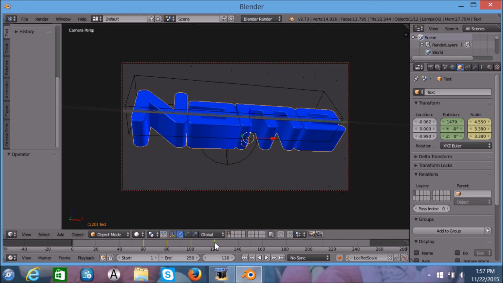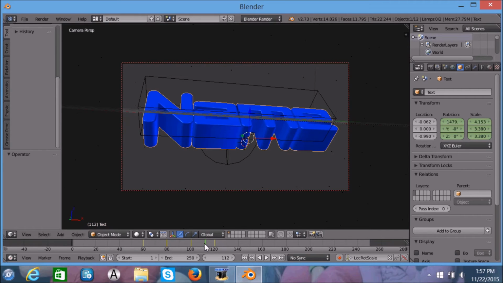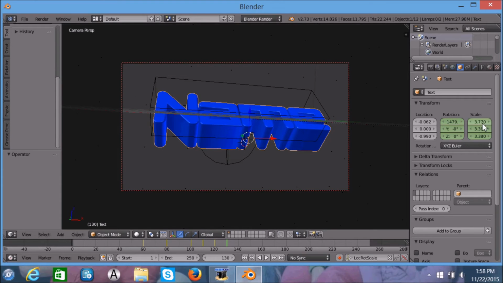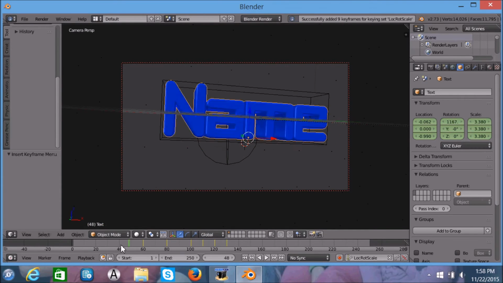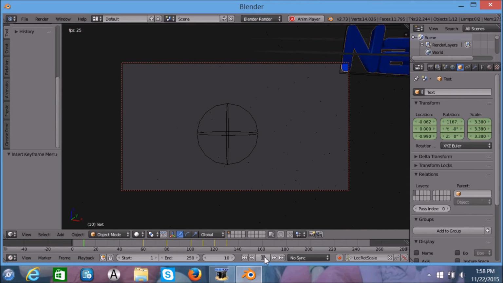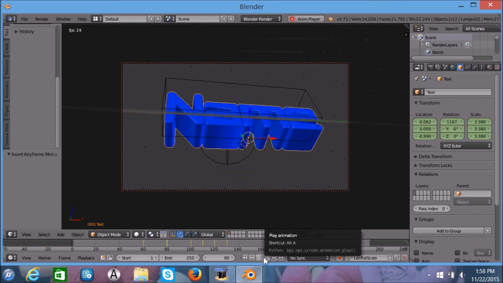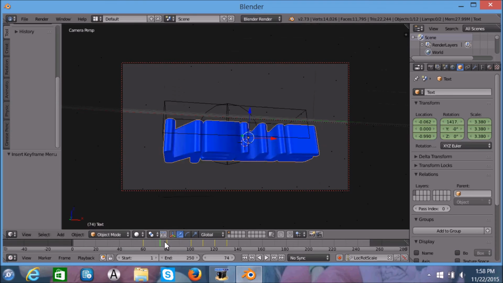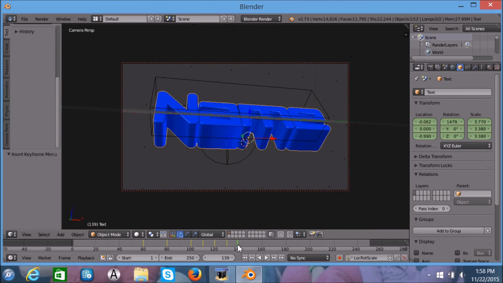Now we're gonna make it stretch back. By going into the middle, clicking I on this, then going to 130 and making it go back to normal. So this is our animation. And now we're going to want it to rotate back into its original position. And then that can be the end of your intro.